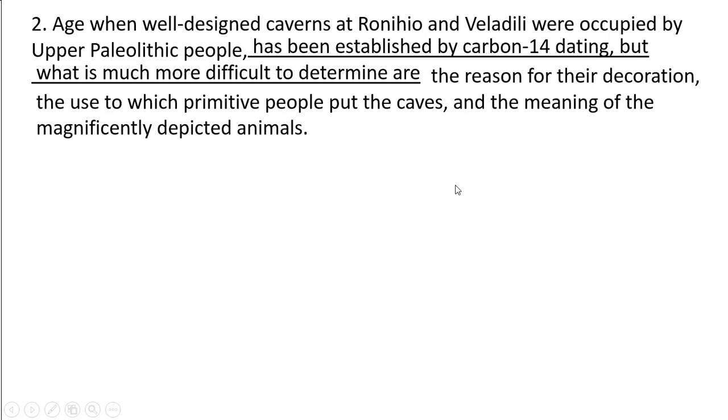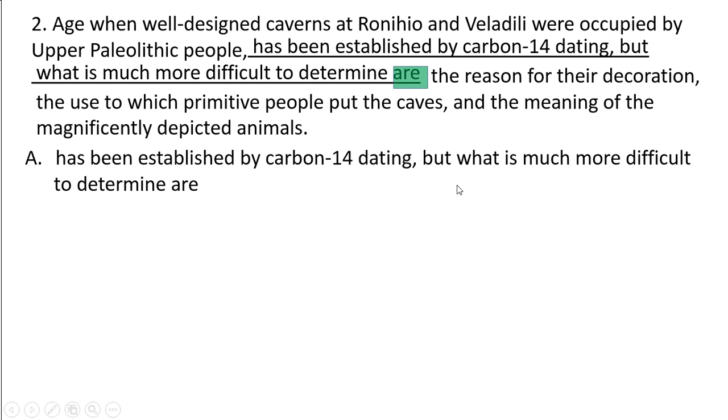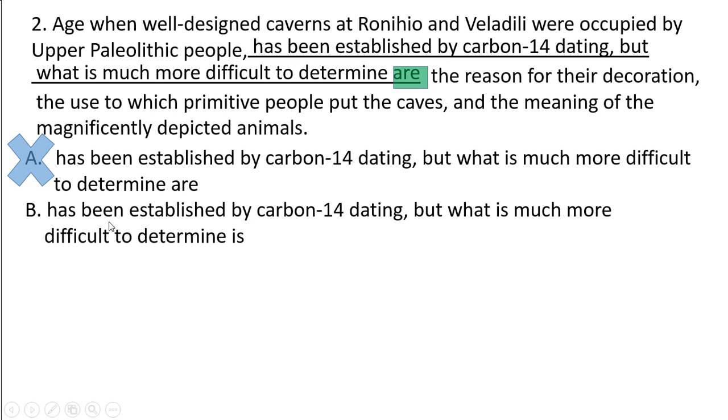Because the age has been established by carbon 14 dating, so we can eliminate A. Now let's talk about option B. It says has been established by carbon 14 dating, but what is much more difficult to determine is. Okay, it seems fine.